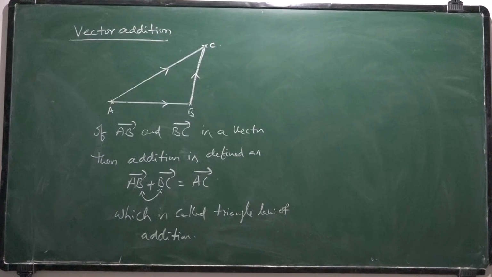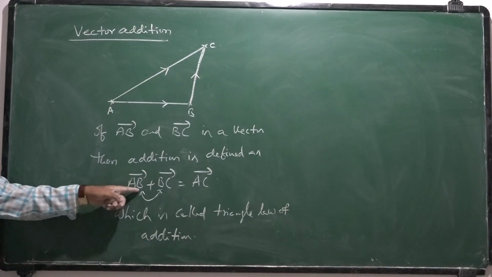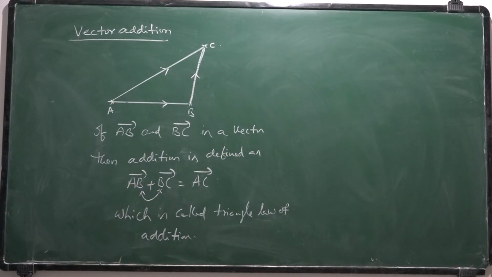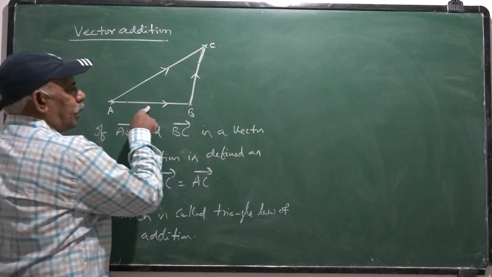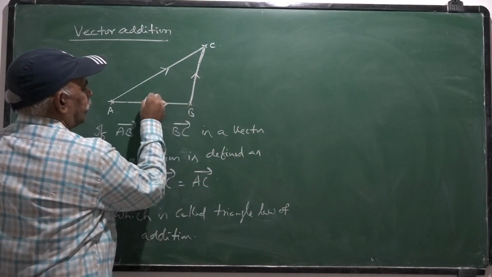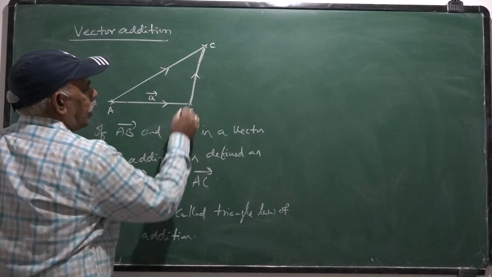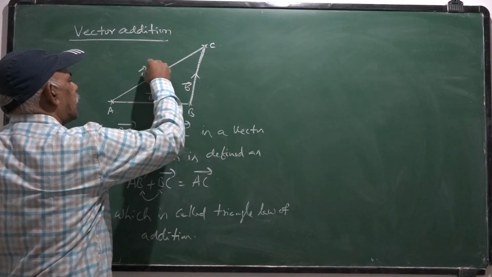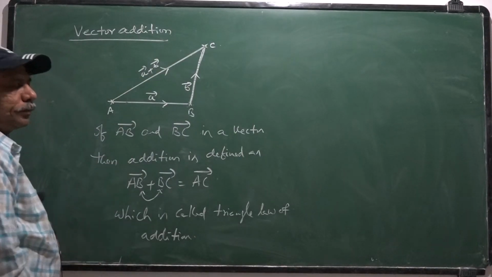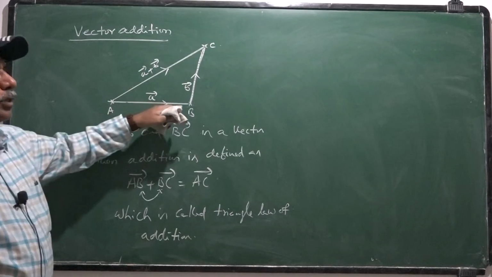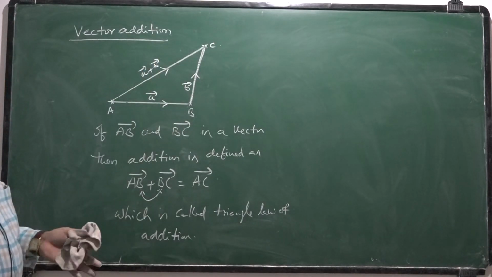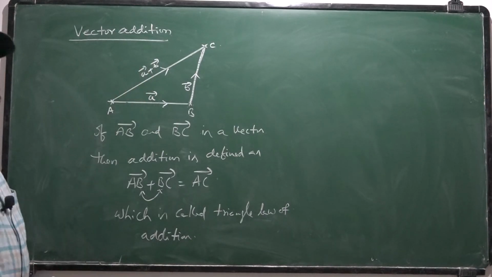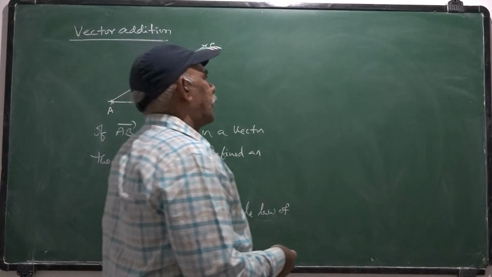So, two vectors are compatible to add once the ending point of one vector coincides with the initial point of the other vector. Suppose this is called A bar and this is B bar, then this is nothing but A bar plus B bar. In notation, you can take like this. A bar is one vector and B bar is another vector. Both are compatible to add. The resultant vector is nothing but A bar plus B bar. Hence, AC bar is A bar plus B bar.